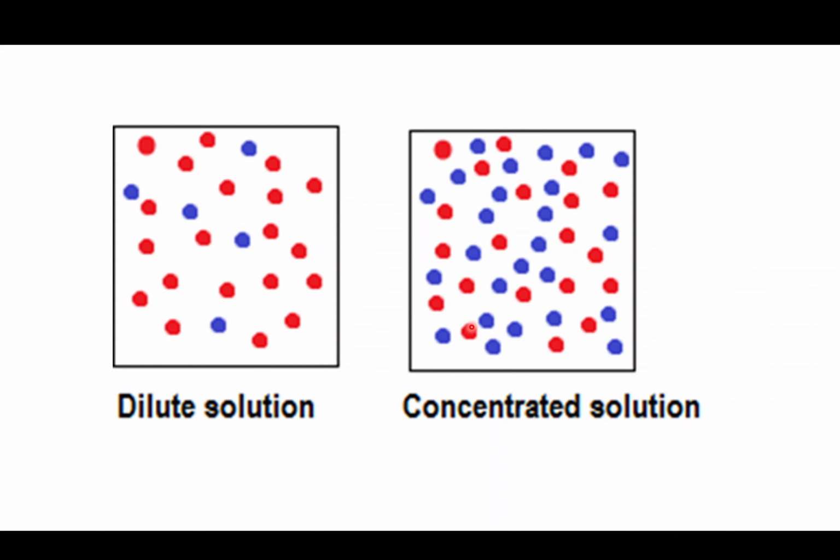Here we've got the same reds, but a lot more blue dissolved in it. Now when you're calculating concentration, you use the formula moles or amount, which could be moles or amount in grams, divided by volume, and your volume is typically in decimeters cubed. So moles per decimeter cubed, or occasionally grams per decimeter cubed, but I prefer to think about molar solutions, so mole per decimeter cubed. More moles dissolved in the same volume gives you a more concentrated solution.